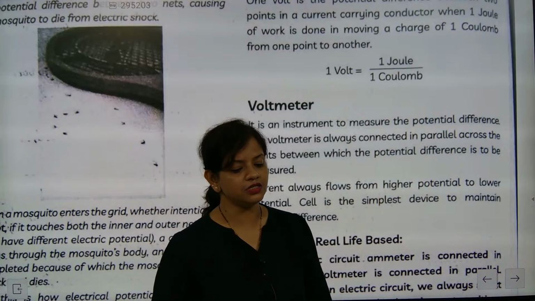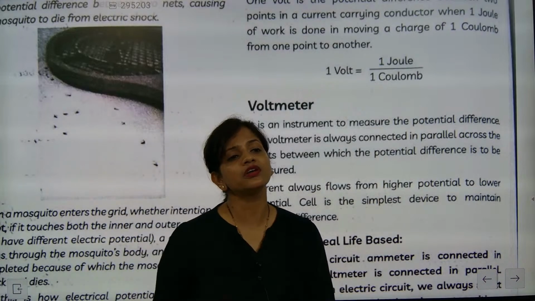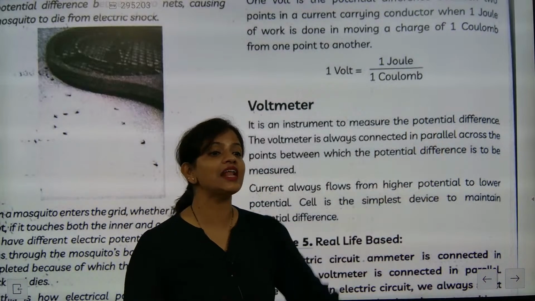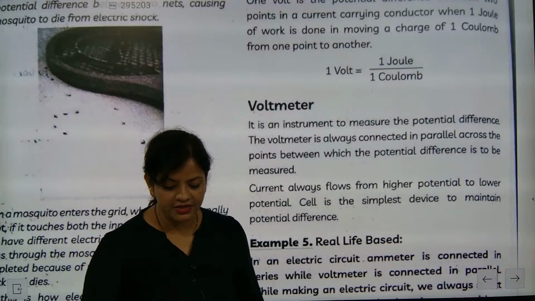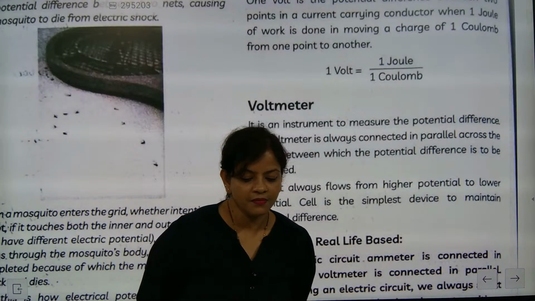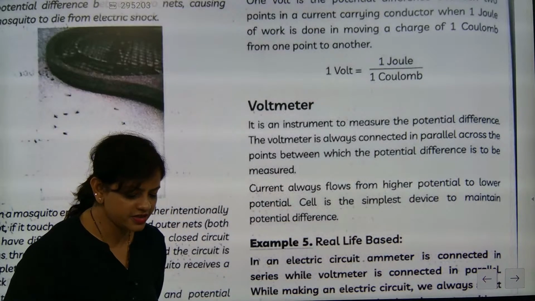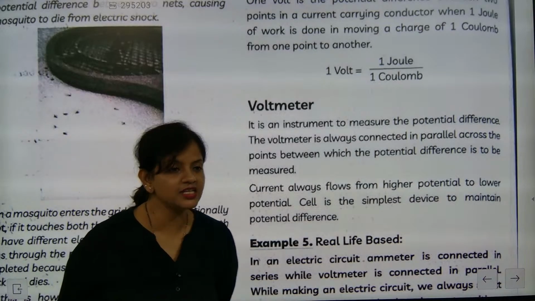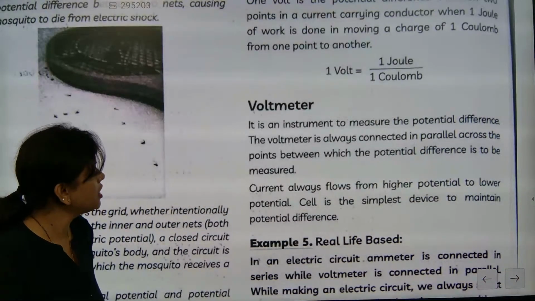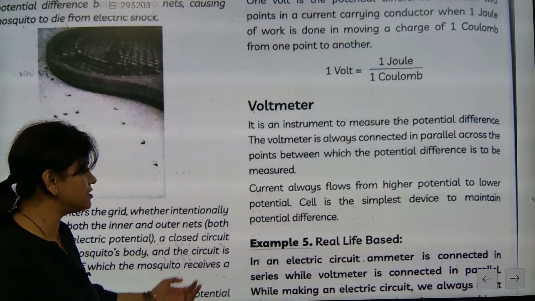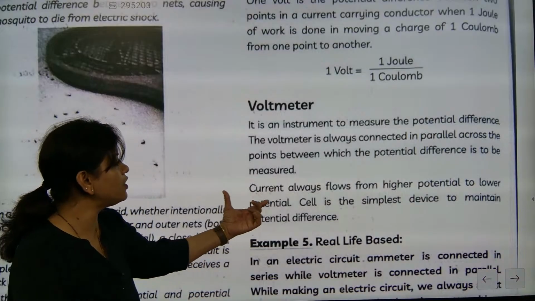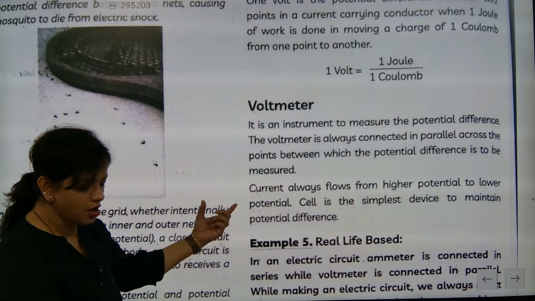Now they will ask this question: why is a voltmeter not connected in series, as they asked for the ammeter? What is the correct answer here? It is high resistance. Understood or not? It is considered as what? High resistance. So when somebody asks you, the answer will be this only. So current always flows from higher potential to lower potential.